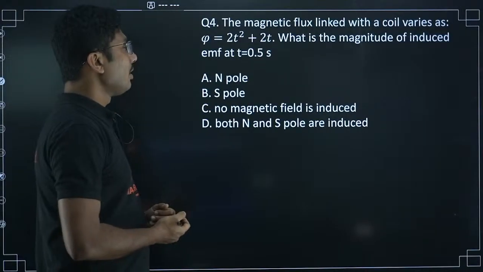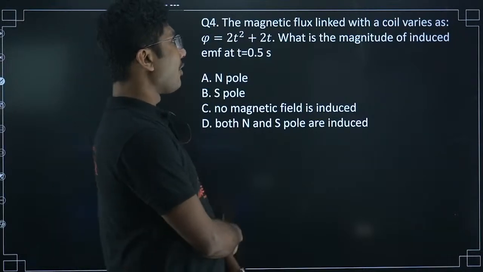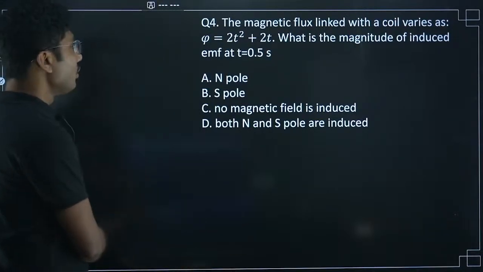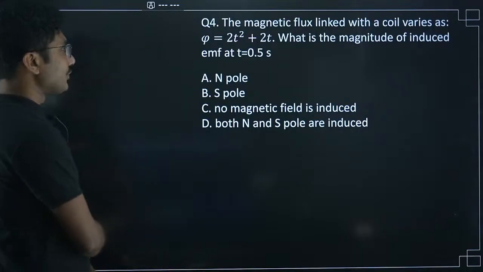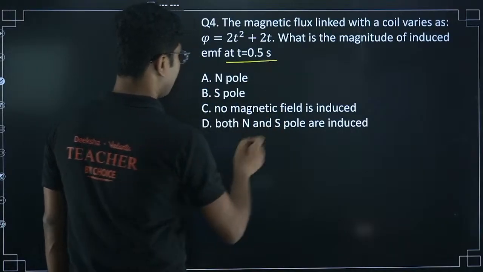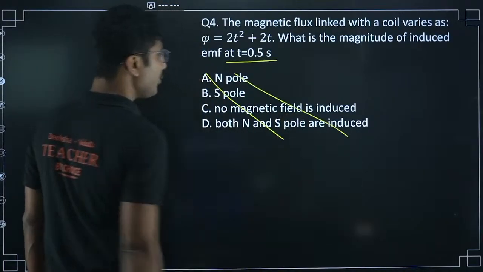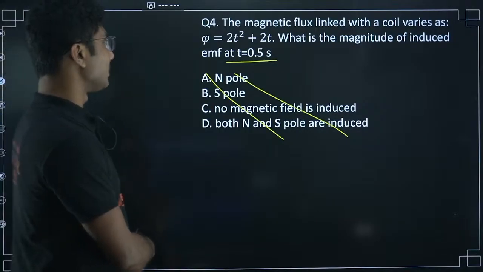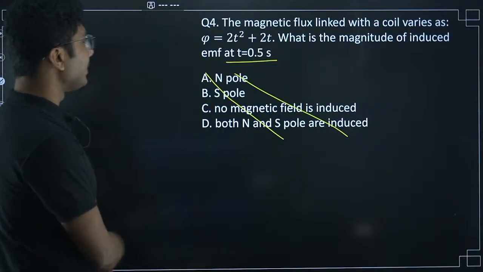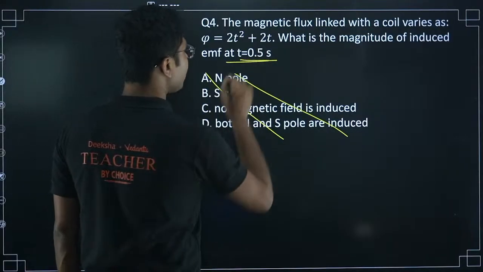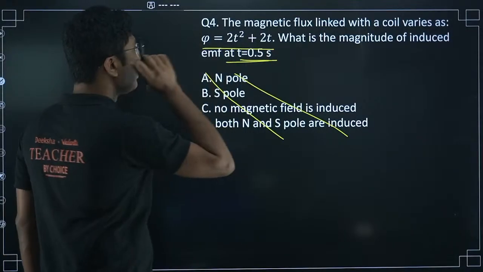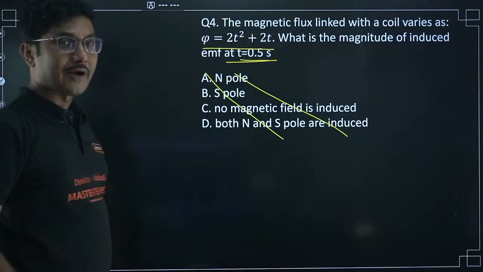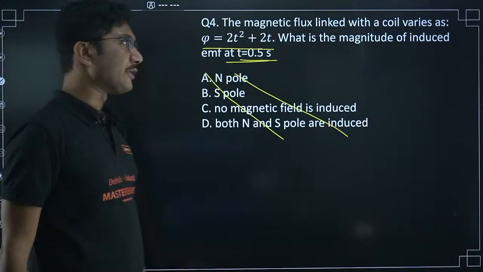Question number 4. The magnetic flux linked with the coil varies as phi is equal to 2t square plus 2t. What is the magnitude of induced EMF at t equals 0.5 second? The options are wrong, so you calculate the value and tell me the answer. Phi is given, and you have to only find the magnitude, so the negative sign you can ignore.